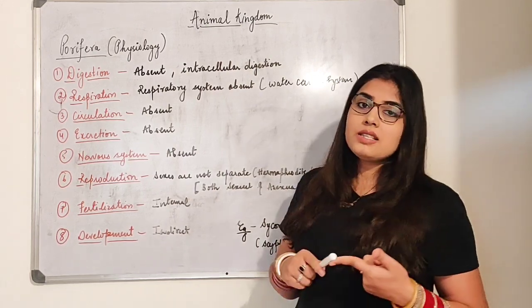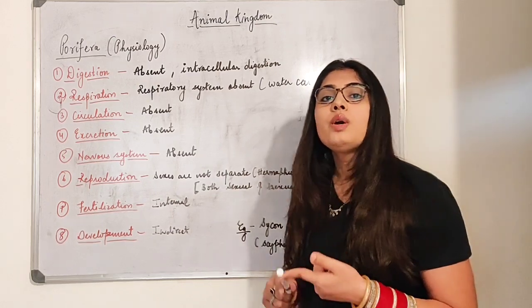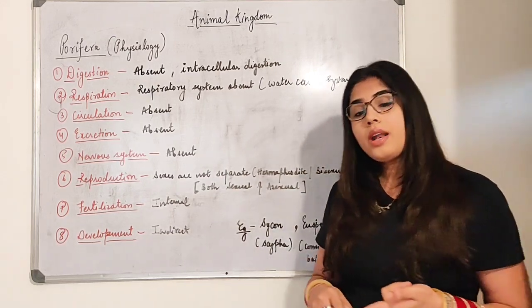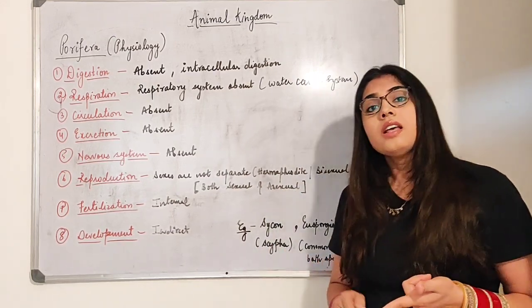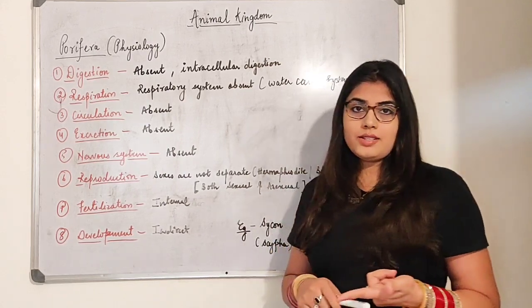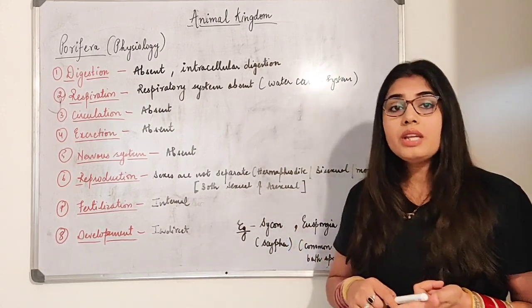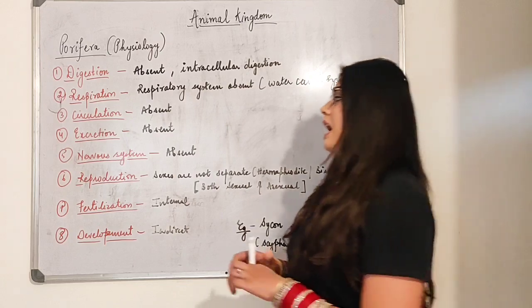Urea. Those who are releasing urea are known as ureotelic organisms. Those who are excreting uric acid are uricotelic organisms. And those who are excreting ammonia are ammonotelic organisms.